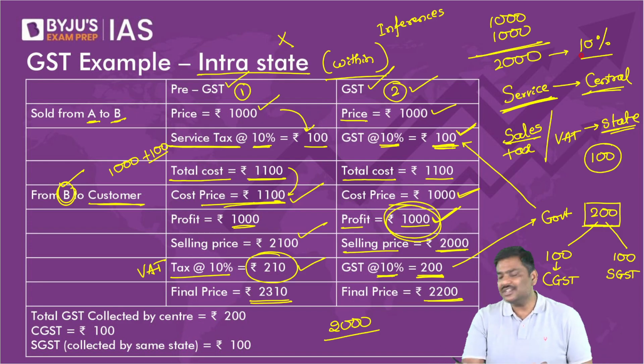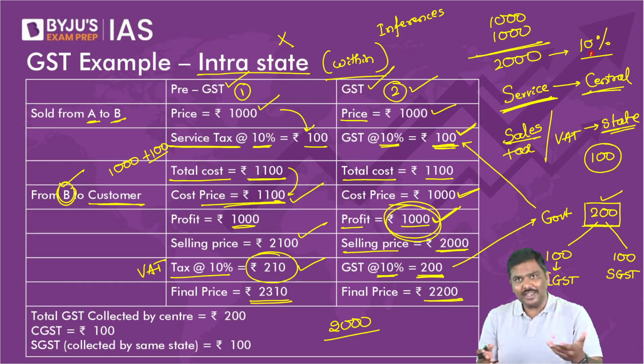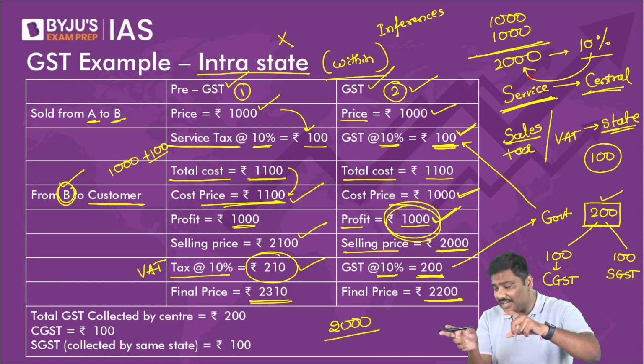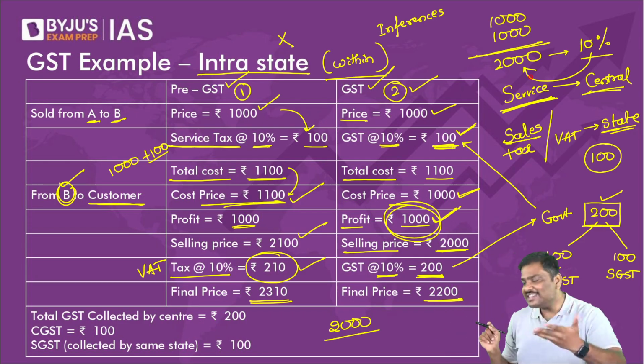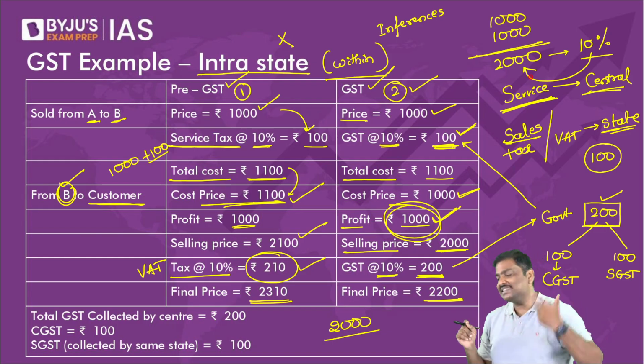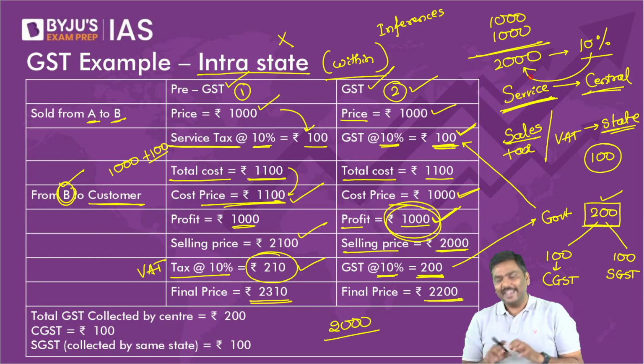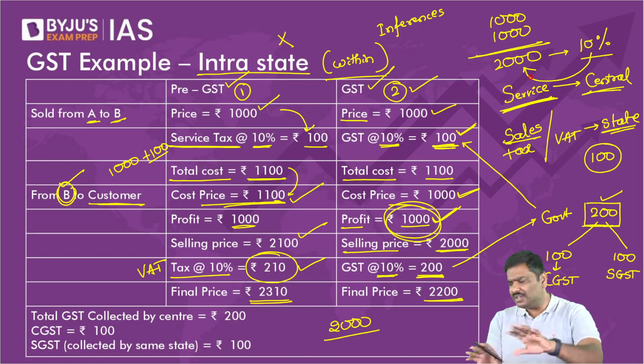10% of value addition is 200, which means whatever is the value addition that is happening to the economy, only on the value addition we are imposing GST. So can there be a cascading effect? No, there will not be any cascading effect here. Any problem here? If you have not understood this, don't worry.